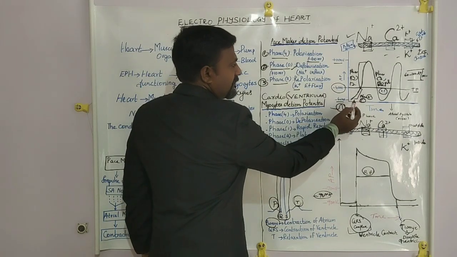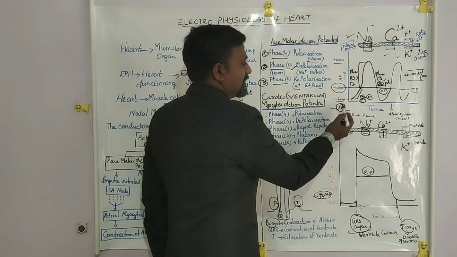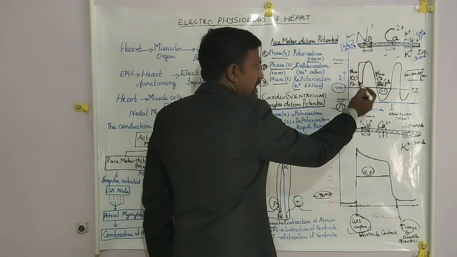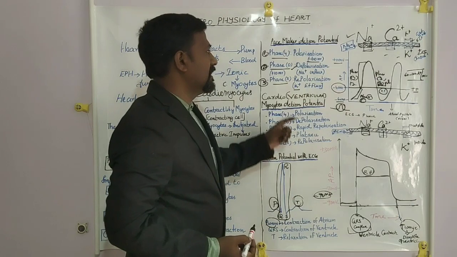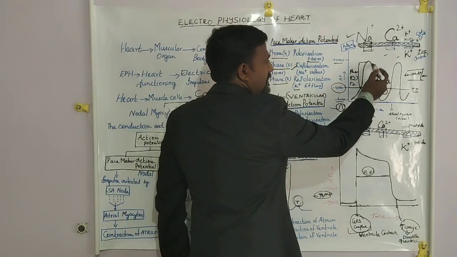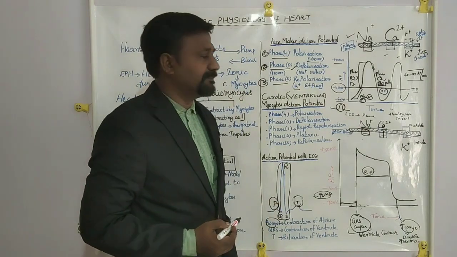So this area is phase 4 polarization, with the resting membrane potential of minus 60 millivolt, and this area indicates phase 0 depolarization, and this area indicates phase 3 repolarization.